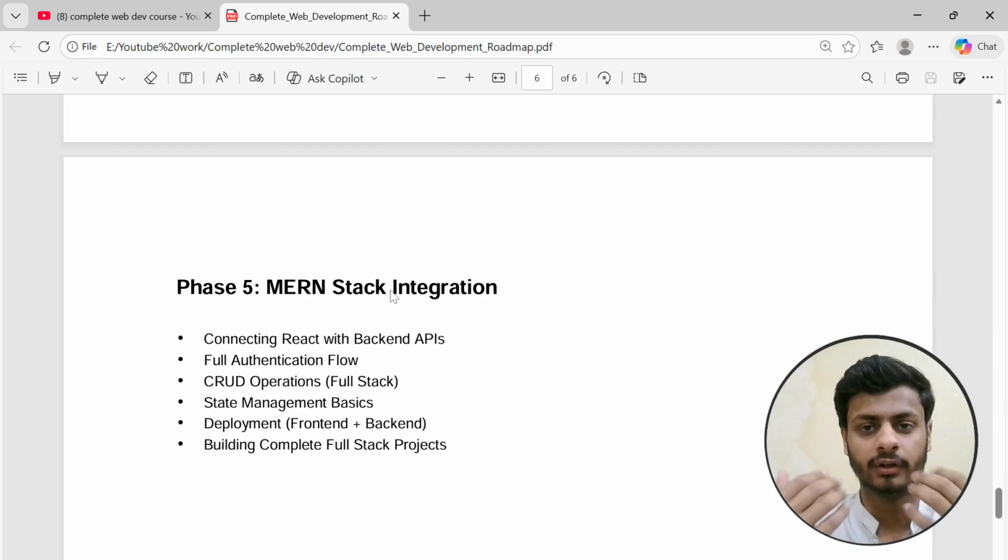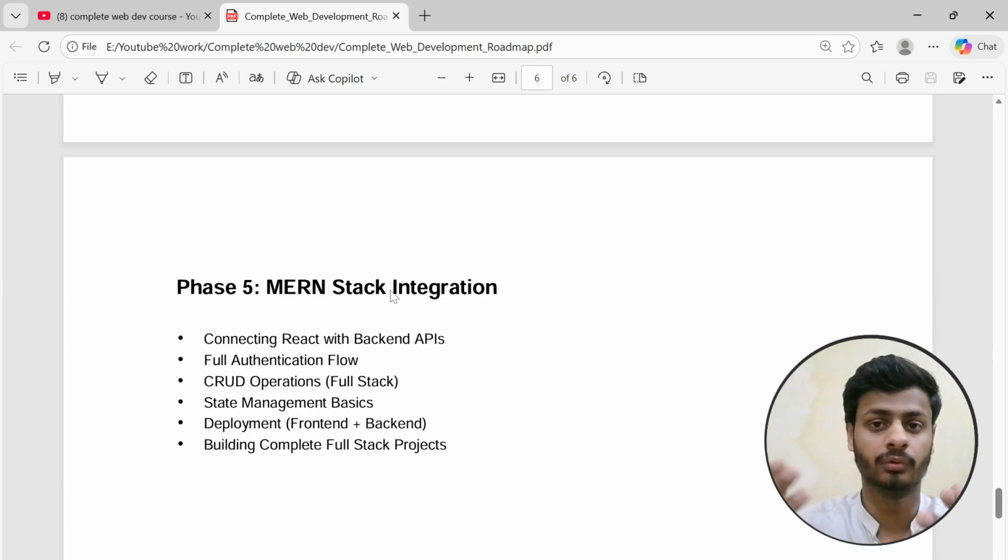I will teach it on my own, as I have faced many issues. I have binge watched many YouTube tutorials, so I know the pain of a beginner. The pain is that I switched from one resource to another. I don't want you to do this. I wasted almost one year doing this, and now I am, alhamdulillah, a full stack developer. I can develop websites on my own after struggling through all this. But now I want you to become a better front end or back end engineer or a full stack developer.